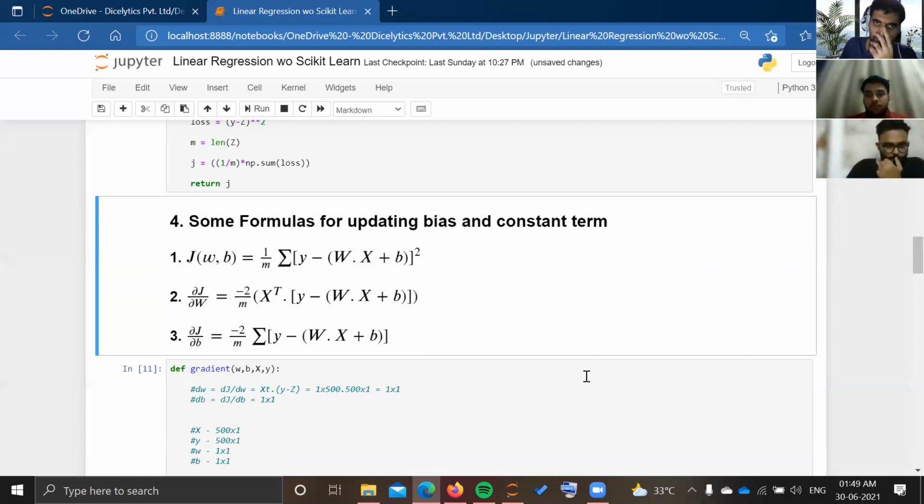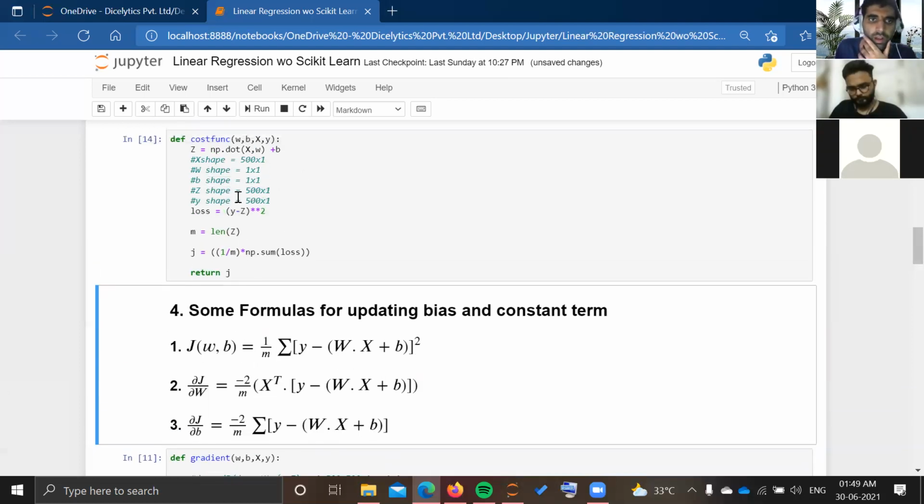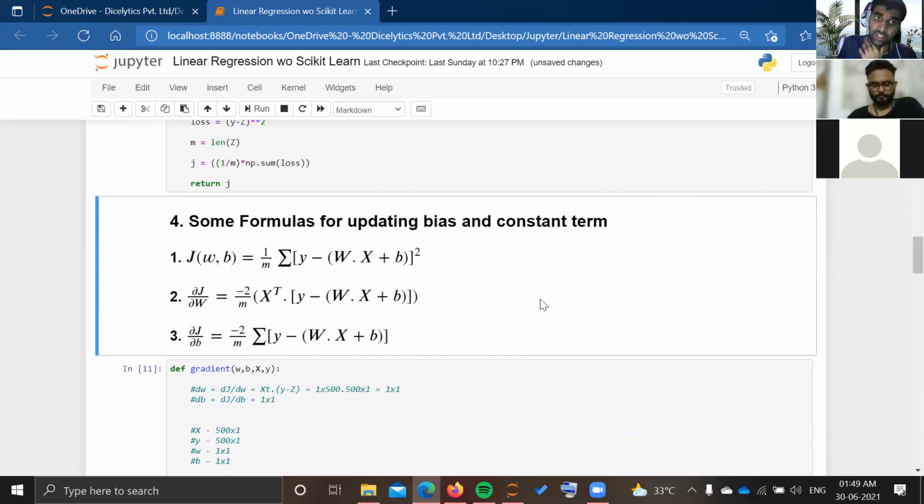So now my aim will be to get the values of w and b for the minimum value of the loss function. Here are some formulas that I am going to use. The j is our loss function, that we have already calculated above. That is my mean squared error. Now, as you remember from our last lecture, we have seen a gradient descent curve, a valley type curve. In that valley type curve, we need to reach the minimum point, or you can say the lowest point. And for reaching the minimum point, I make use of differentiation. We will see how I will use it.